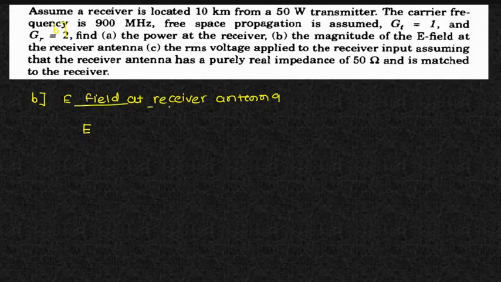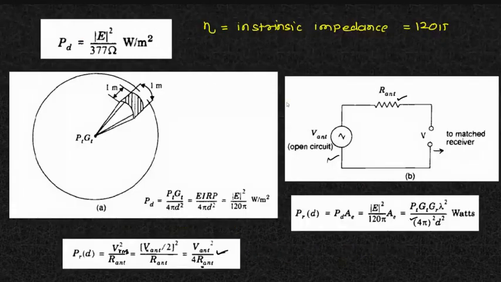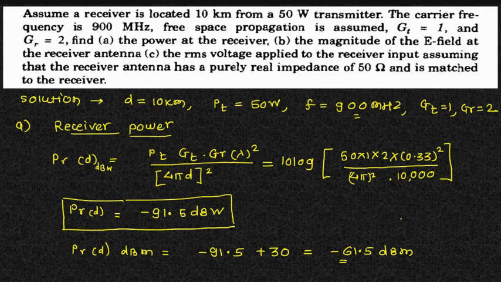For the E field at the receiver antenna, we have already seen one of the formulas while observing this one. I will use this formula, PRD, which tells me that this is nothing but PT GT and this one. Okay, so I'll try to use this formula over there. PRD I know. So E square by 120 pi AE.